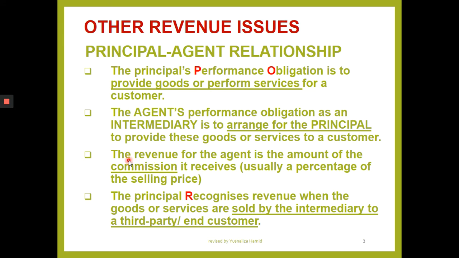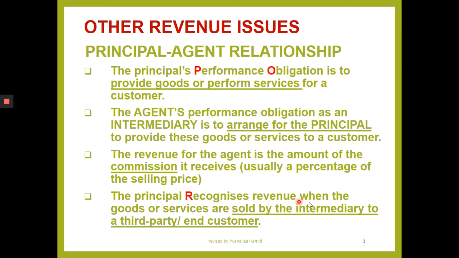And then the revenue for the agent, we're not focusing on that. Our focus is on revenue for the principal. However, for the agent that is selling on behalf of the principal, the revenue comes from the commission. This is the case of mostly the grocery shop, that you may have noticed. Grocery shop, their revenue mainly comes from the commission given by the various suppliers and manufacturers.